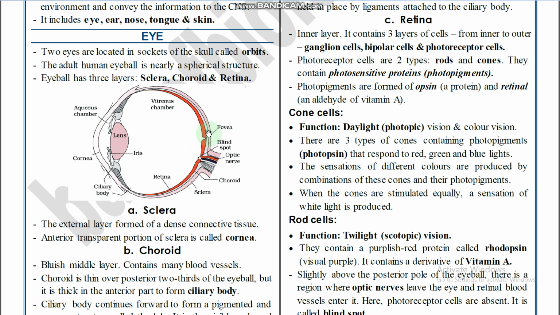Ganglion, bipolar, and photoreceptor cells, inner to outer. Photoreceptor cells are of two types, rods and cones. They contain photosensitive proteins, photopigments.